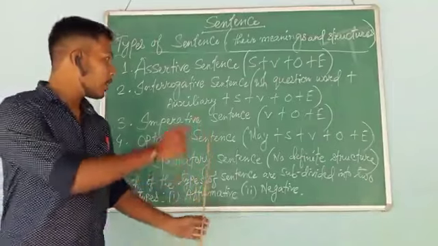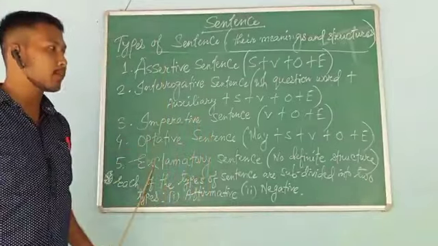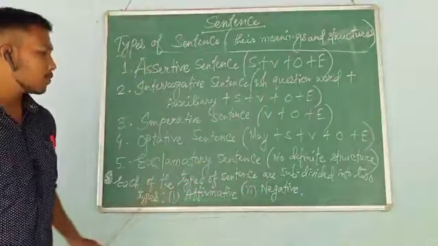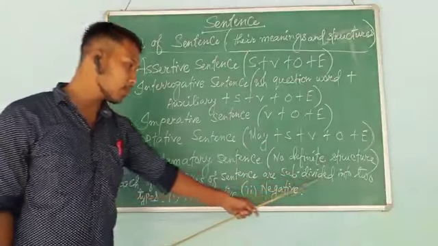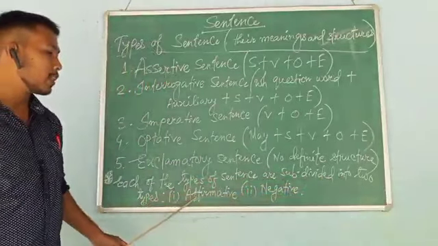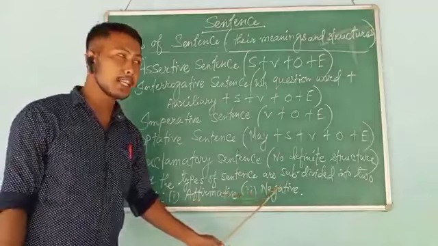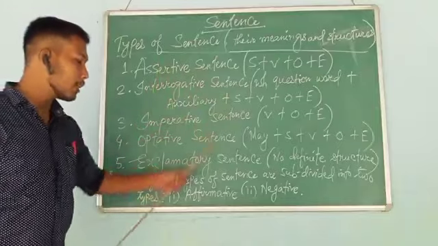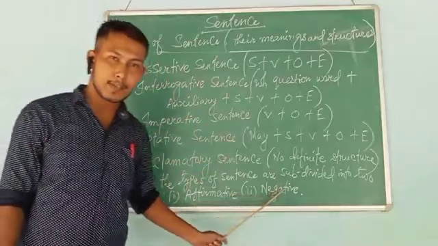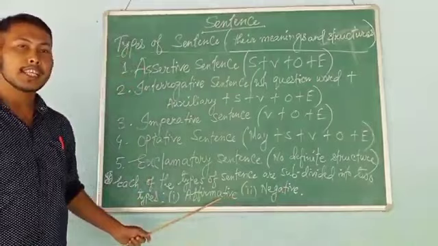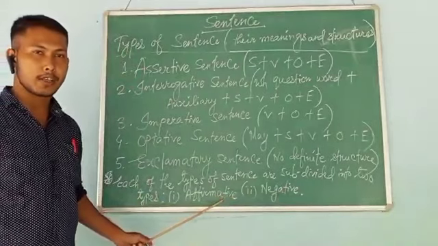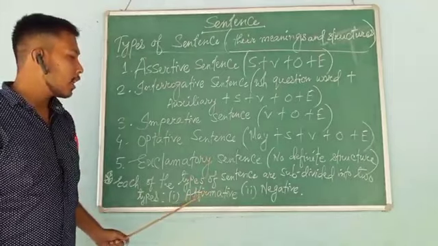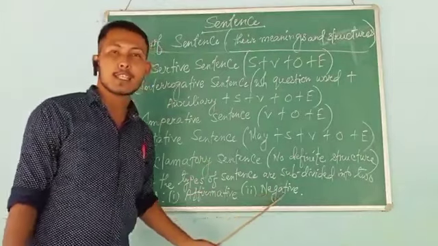And finally, after having the clear picture of these five types of sentence along with their structures and meanings, we also have to notice that each of the types of sentence are subdivided into two types. I mean affirmative, and then the second one, that is negative. So what does it mean, students? It means that these five types of sentences can be used affirmatively and negatively as well. It depends on the expression of meaning by the speaker or the writer. So the first sub kind, that is affirmative, and the second one, that is negative.